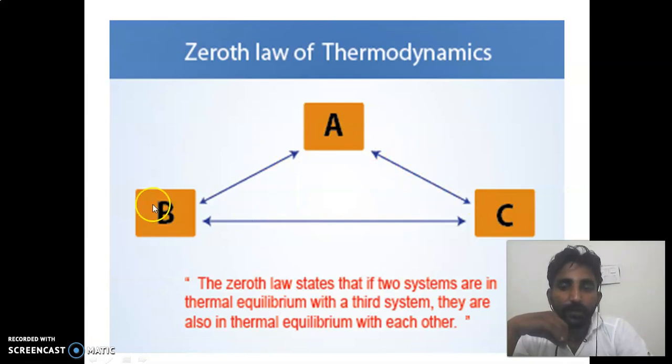Or we can say, when two bodies are in thermal equilibrium with each other and independently with another body, then the three bodies are all in thermal equilibrium with each other. That states that if two systems are in thermal equilibrium with a third system, they are also in thermal equilibrium with each other. Means if B is in thermal equilibrium with A, and C is in thermal equilibrium with A, then B and C will also be in thermal equilibrium.